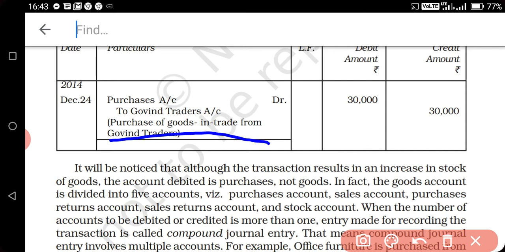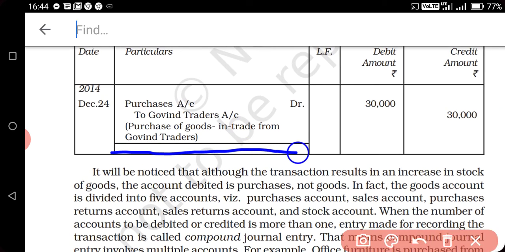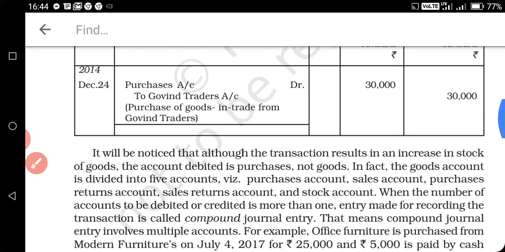And after passing the entry, or after completing each journal entry, you have to draw a line like that. This line you are seeing. So this line you cannot draw from the date or go to the LF or debit or credit. It will be started in the particular column and it will be ended in the particular column. So let's go to the next transaction.